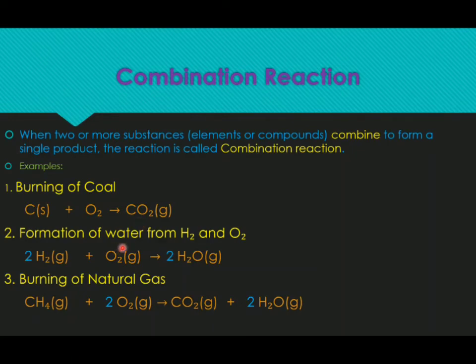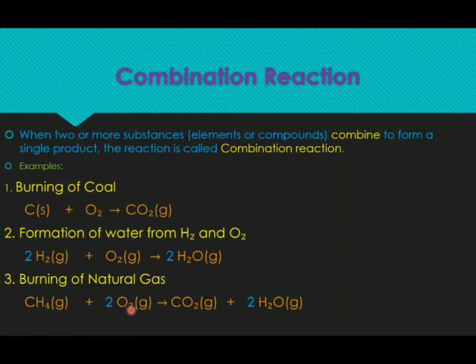Next, formation of water from hydrogen and oxygen. When hydrogen combines with oxygen, it gives you water, but in the steam form. Another example, burning of natural gas. Natural gas is nothing but methane. The formula for methane is CH4. It's in the gas form.